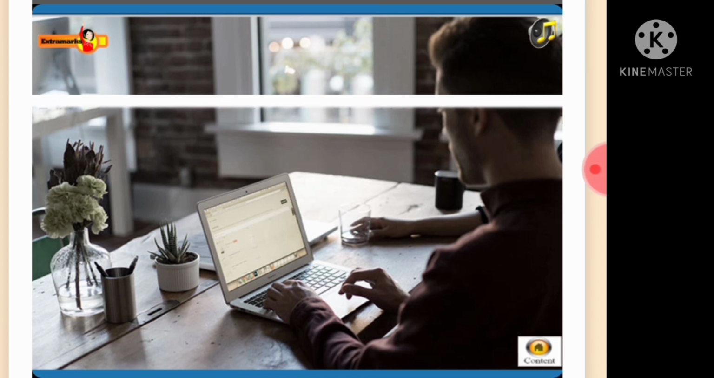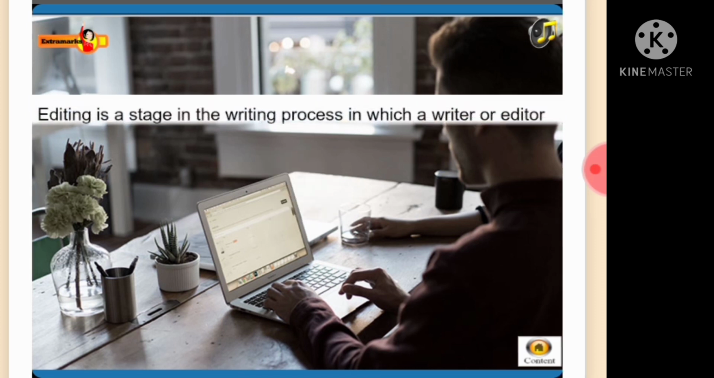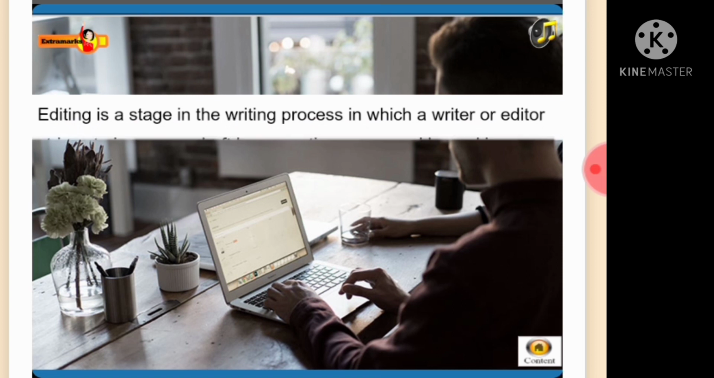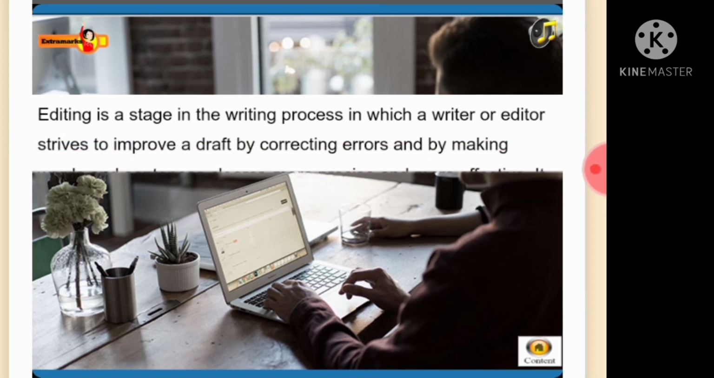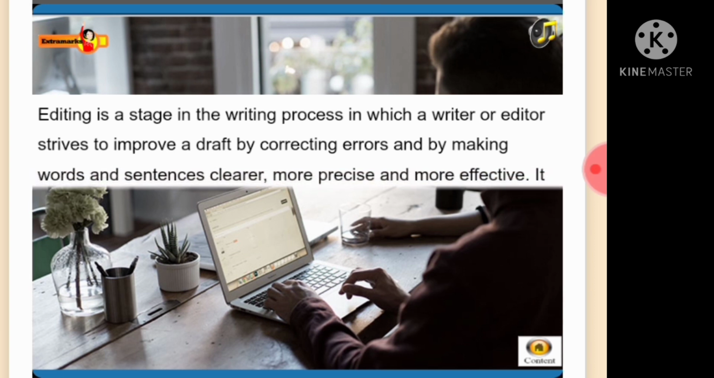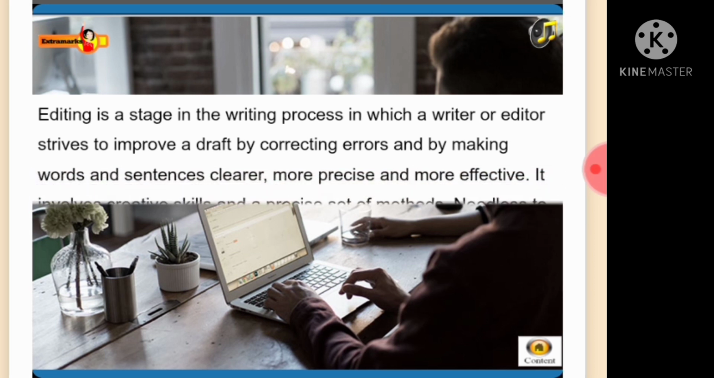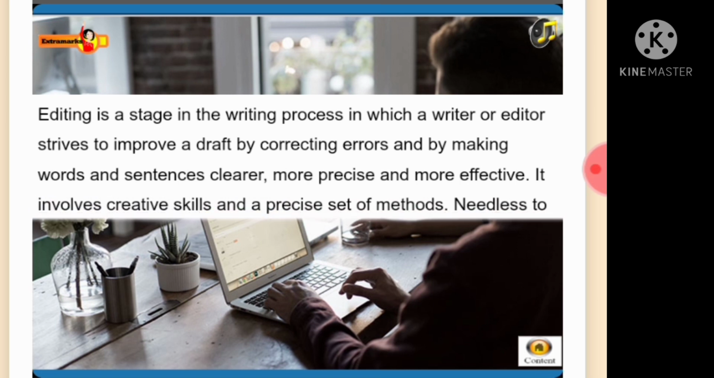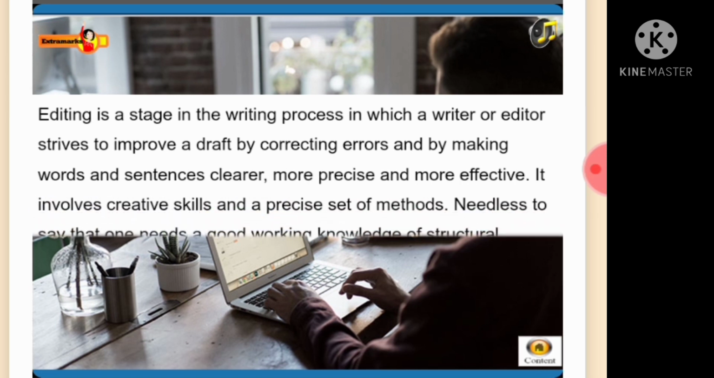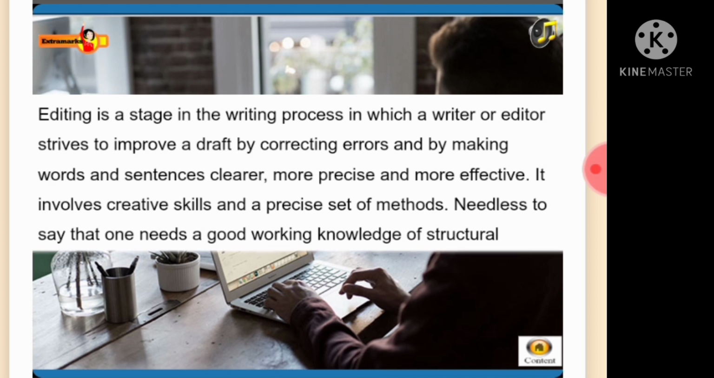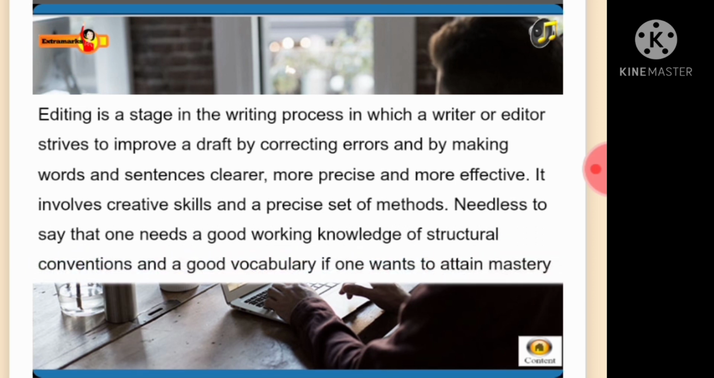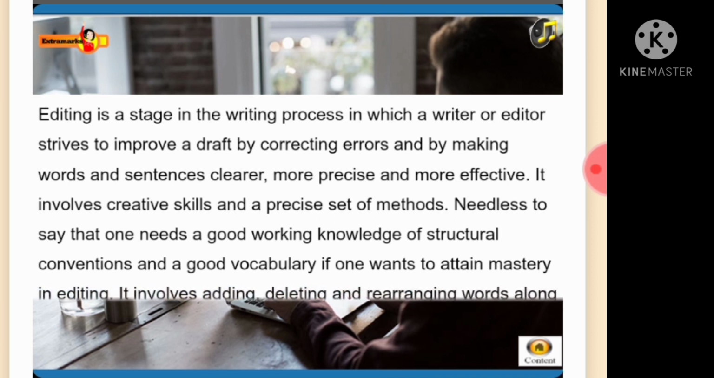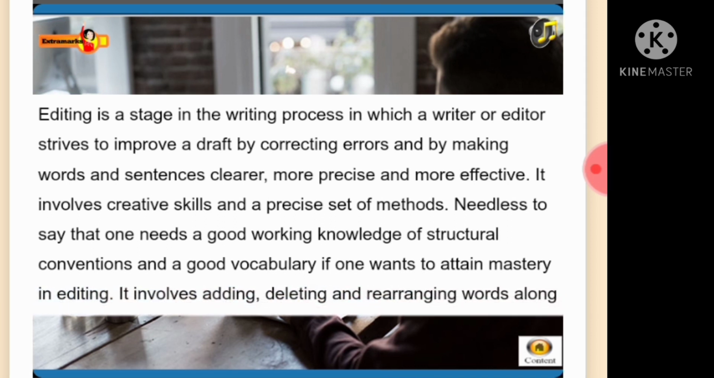Editing is a stage in the writing process in which a writer or editor strives to improve a draft by correcting errors and by making words and sentences clearer, more precise, and more effective. It involves creative skills and a precise set of methods. Needless to say, one needs a good working knowledge of structural conventions and a good vocabulary if one wants to attain mastery in editing.